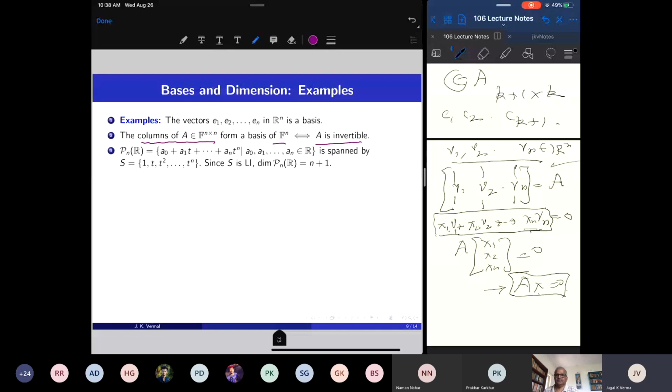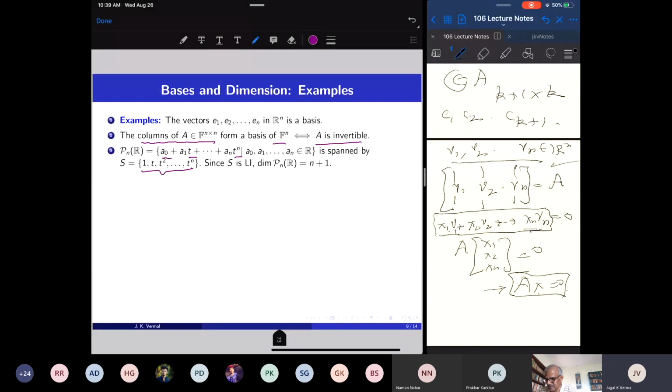Look at PnR. PnR consists of linear combinations of 1, t, ..., tn. And 1, t, ..., tn, I have proved before, are linearly independent polynomials. They are linearly independent monomials. And so PnR is the linear span of n+1 linearly independent polynomials.